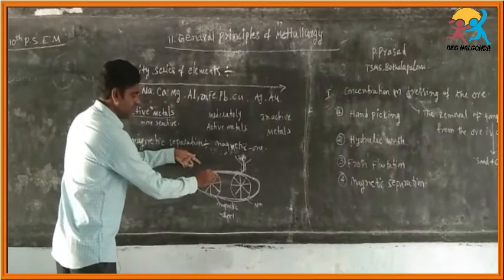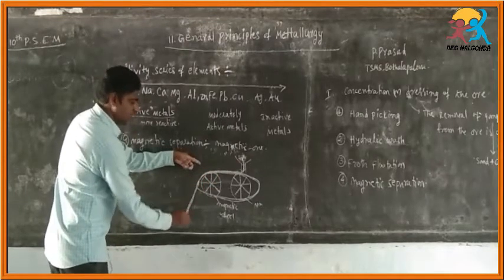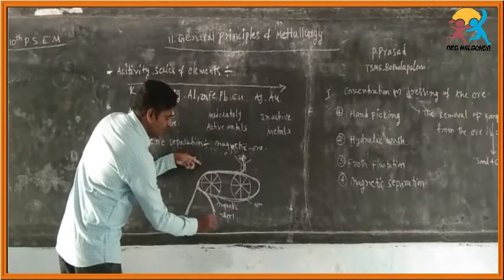what happens here? The gangue particles fall on one side and the magnetic ore falls on another side.